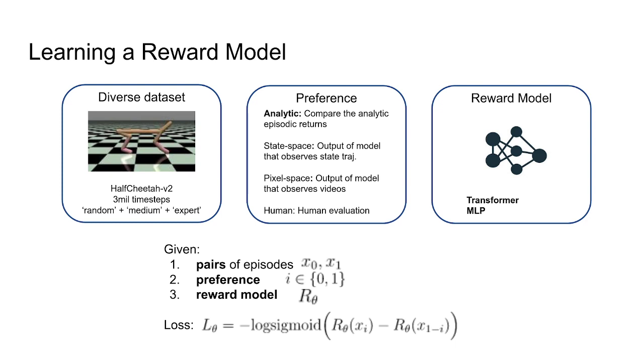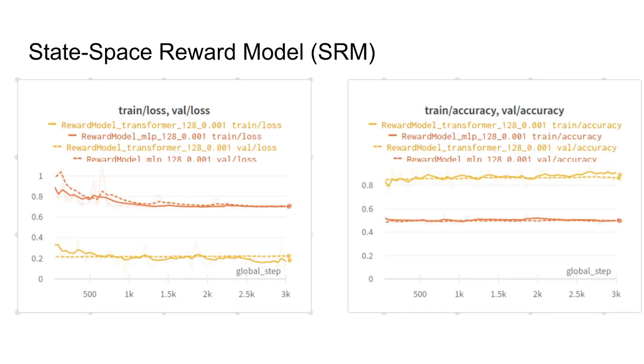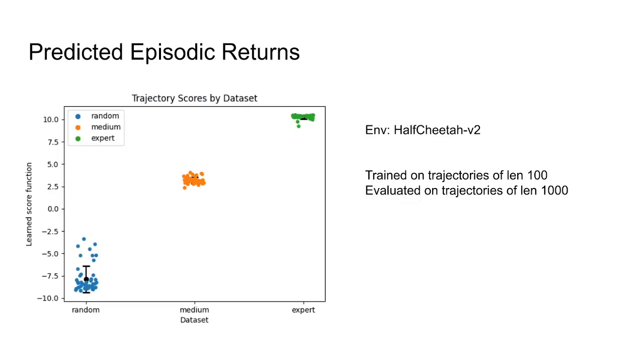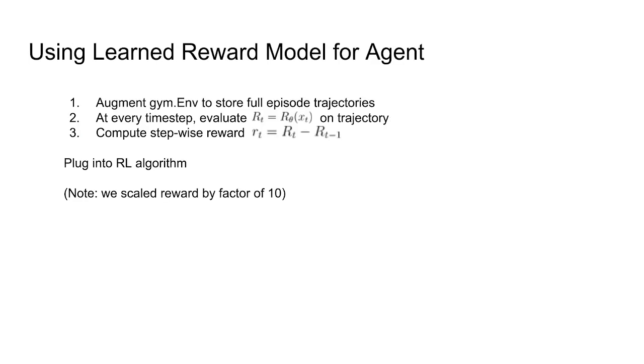Using these analytic preferences, we trained a reward model to minimize the loss given here, which is standard in RLHF. Our reward model was also a transformer. We tested two different architectures, transformer and MLP encoder, for the reward model, and found that the transformer does much better. Our predicted episode returns correlate quite well with the dataset of origin, with the scores for the expert being higher than the medium and the medium being higher than the random, with good separation of scores.